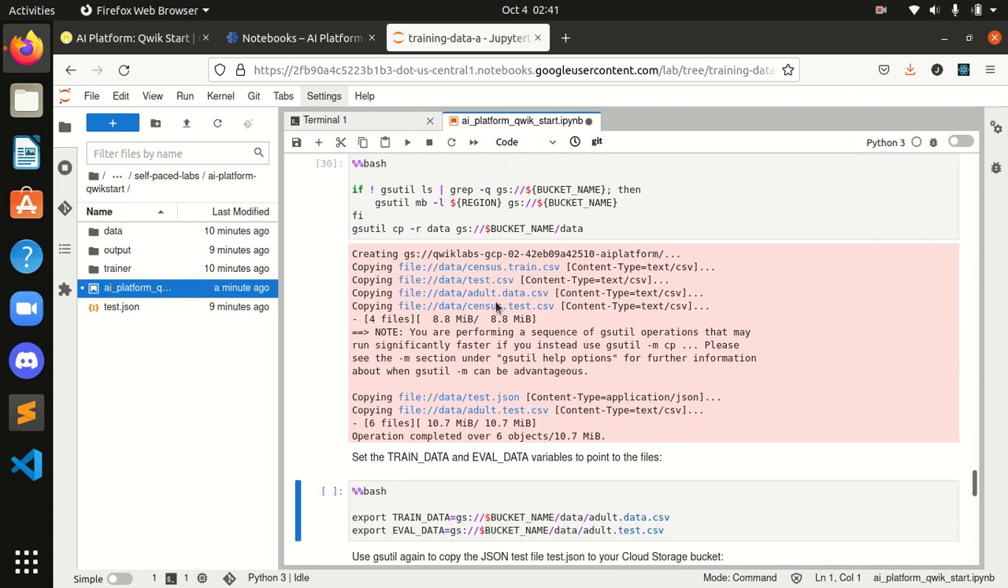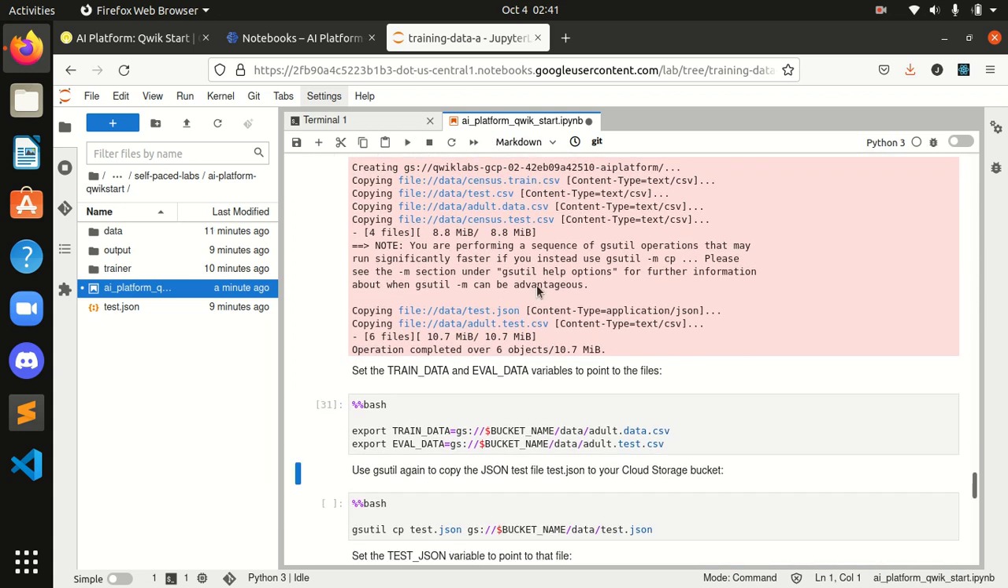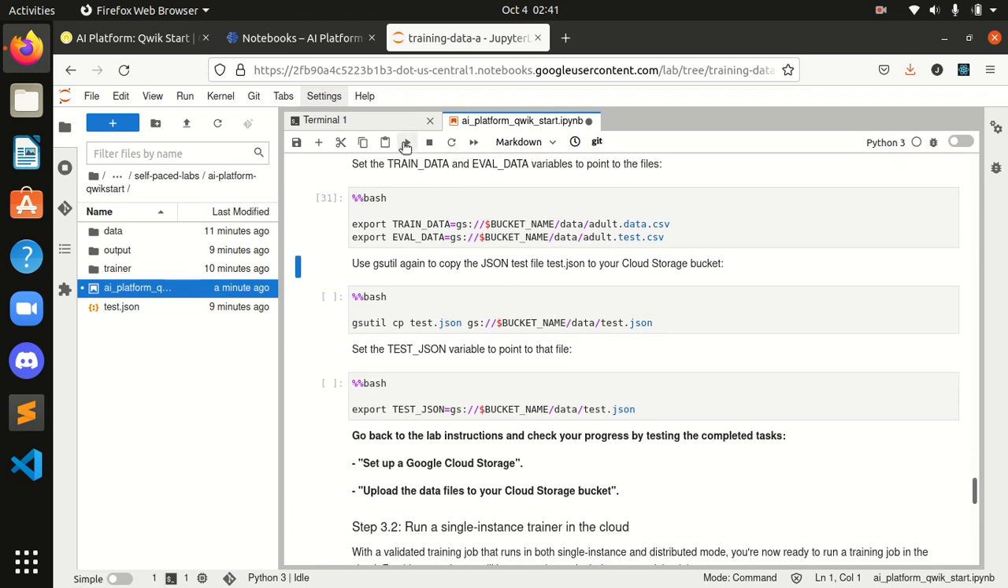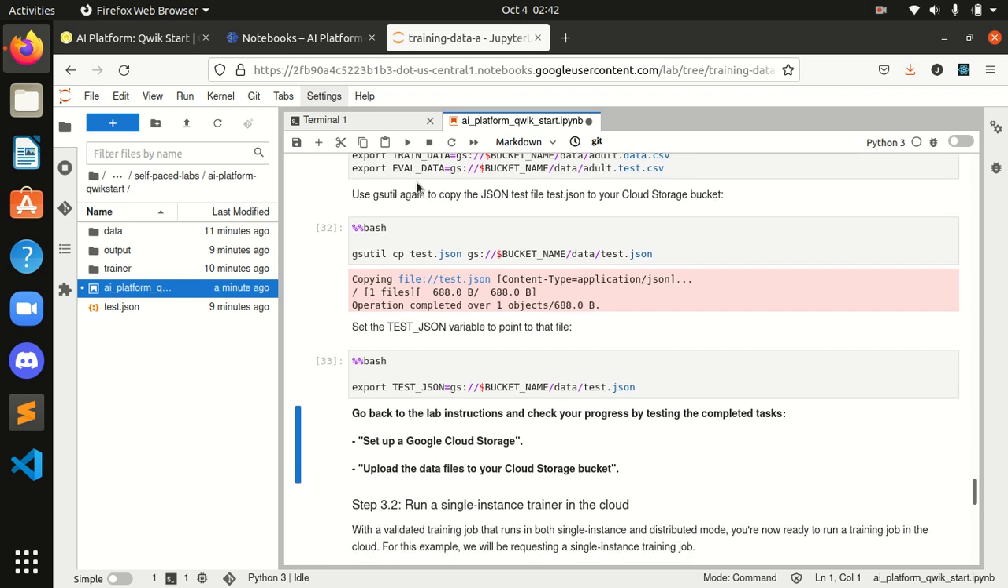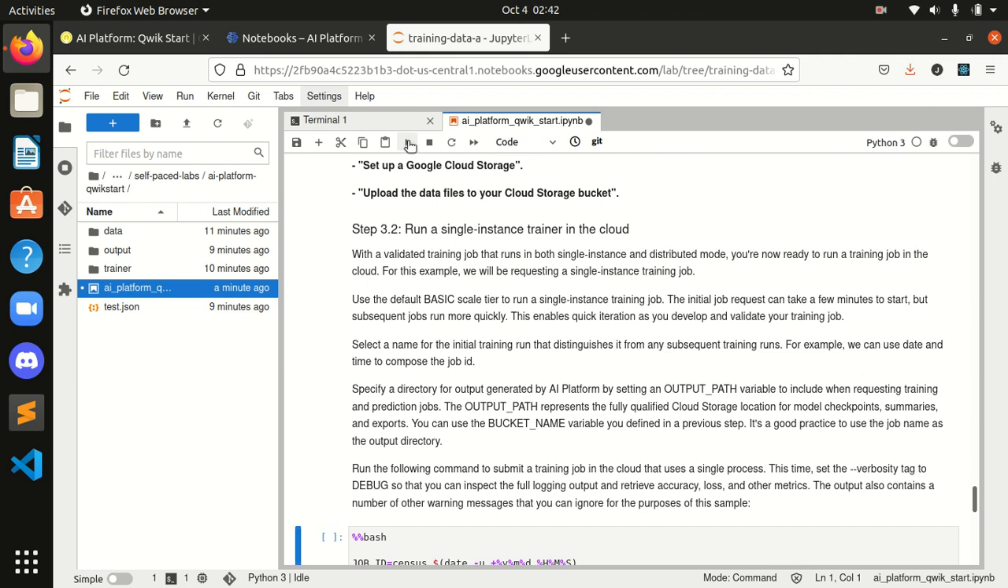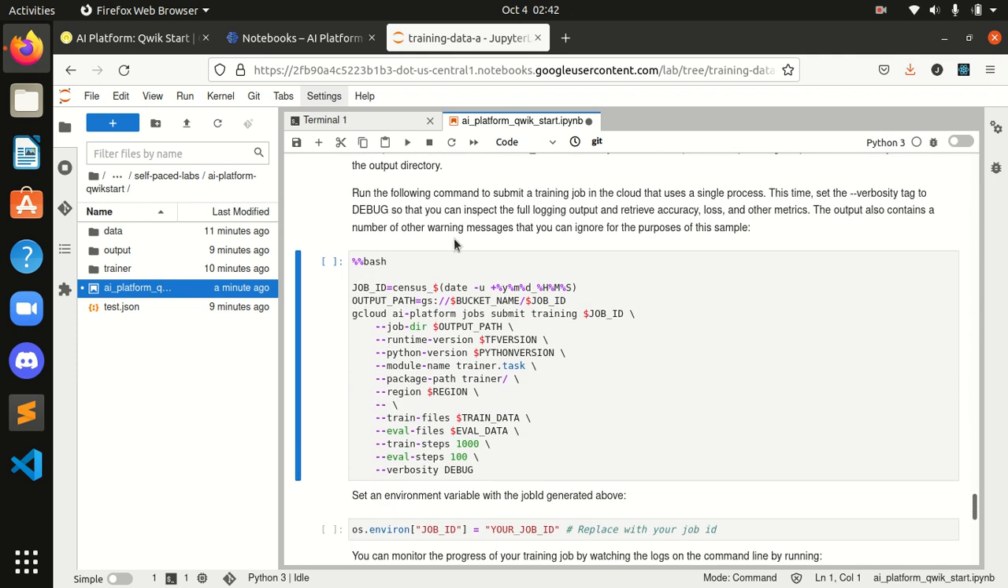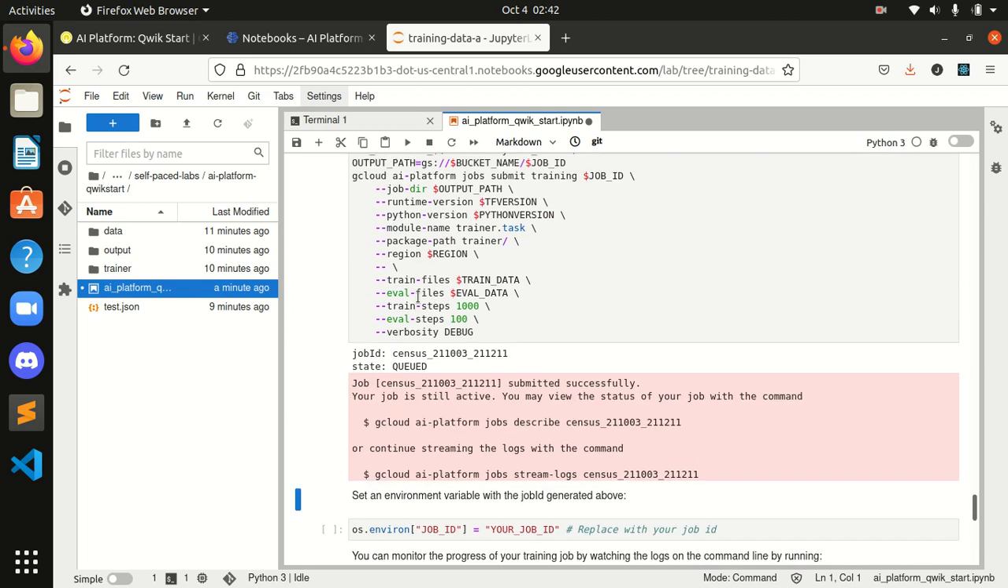And now let's go forward. Now next step, run a single instance. Here no need to change anything. Okay, it's running, guys. It may take some time. It's showing busy. Okay, we are done with this.